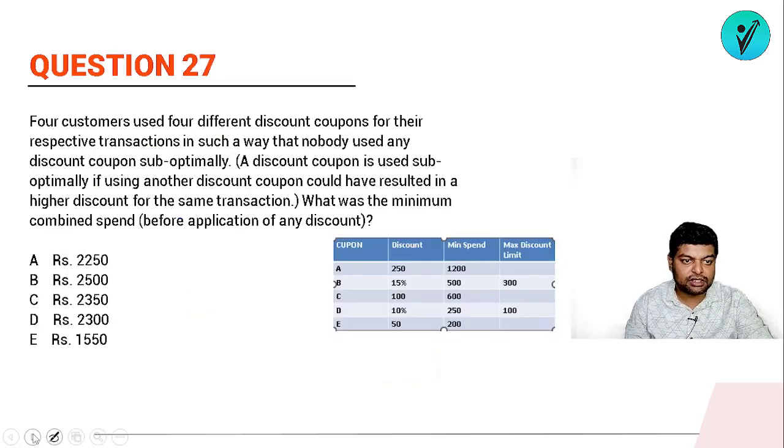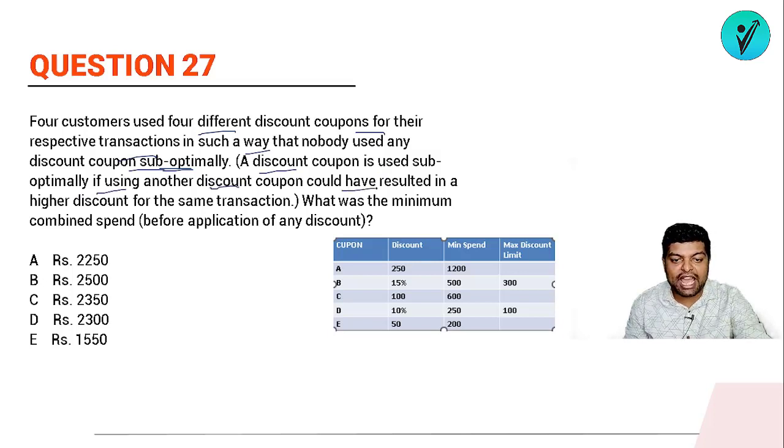Next we have is question number 27. 4 customers used 4 different discount coupons for their respective transactions in such a way that nobody used any discount coupons suboptimally. What is suboptimally? Now they are saying a discount coupon is used suboptimally if using another discount coupon could have resulted in a higher discount for the same transaction.